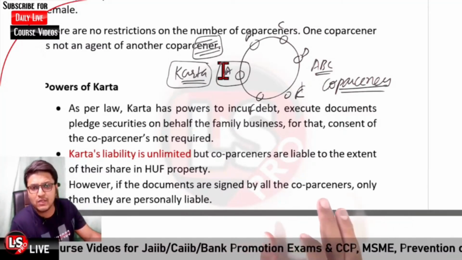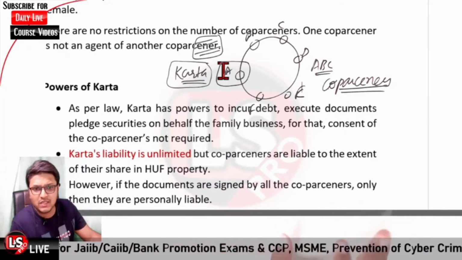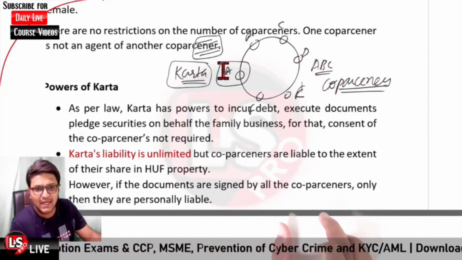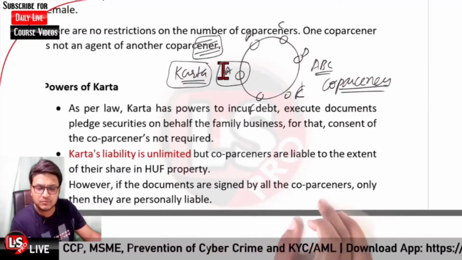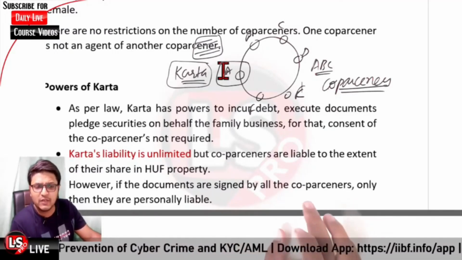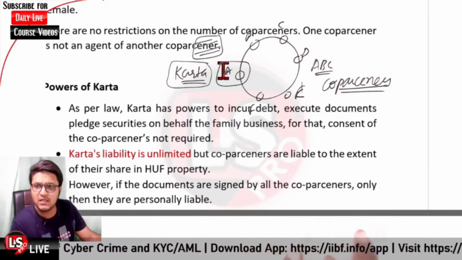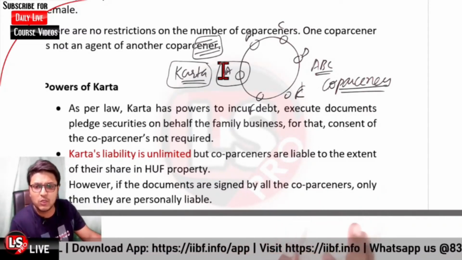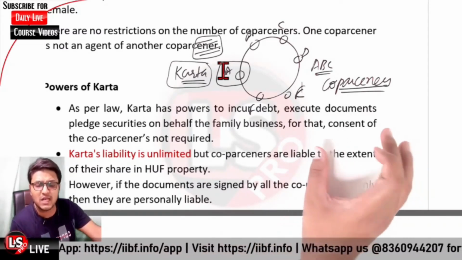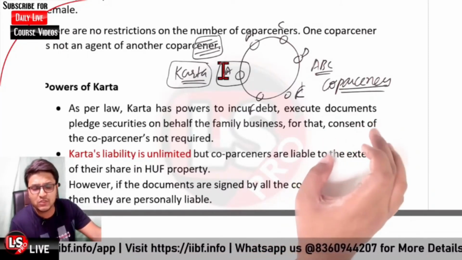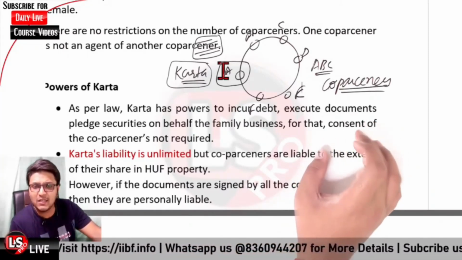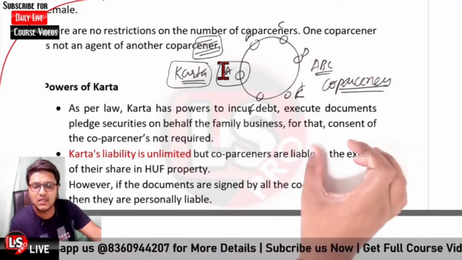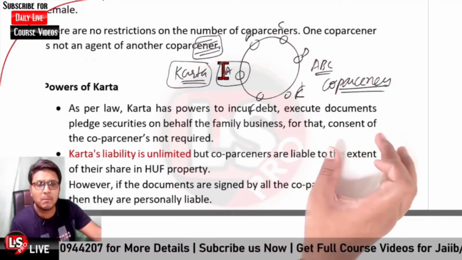Whenever a loan is extended by the bank to HUF, Karta alone has the power to incur the debt. He can take the debt himself, but for security purposes, because the co-partners are not personally liable, the bank gets the documents executed from all the major co-partners and the guardians of the minor co-partners.